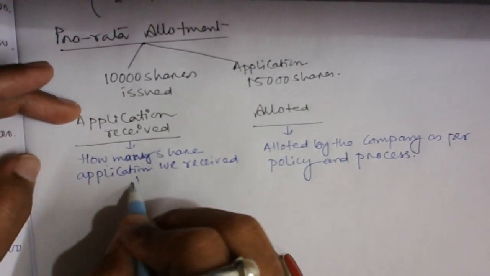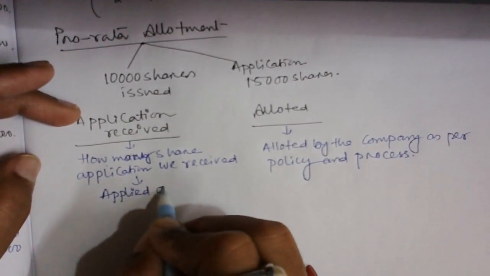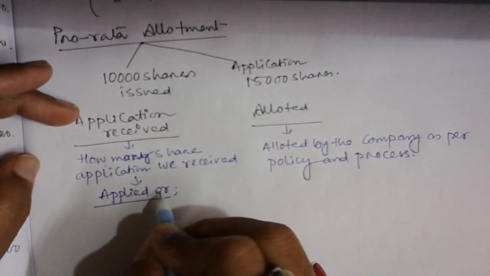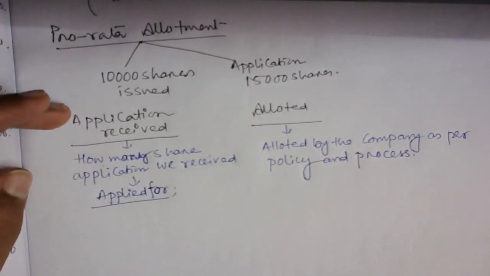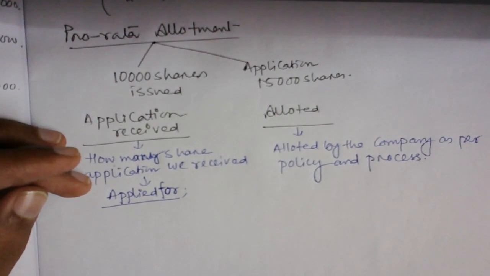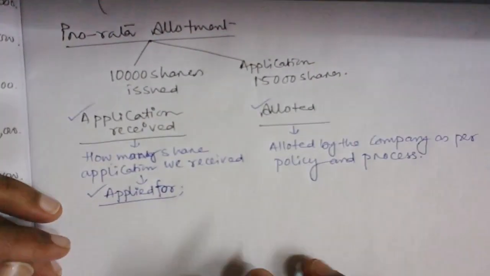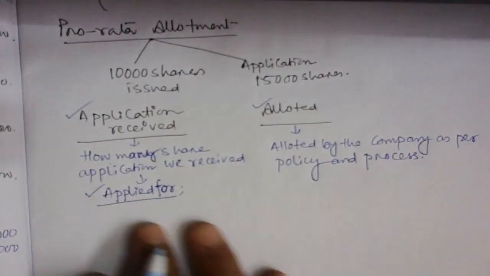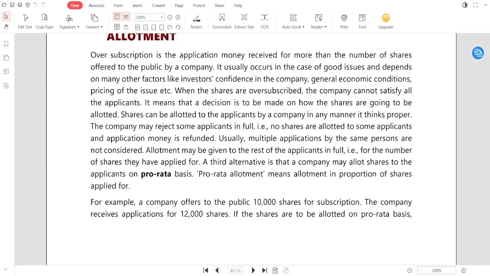It's also called actually applied for. This is another language. So you have a very clear-cut idea regarding the different terminology with respect to the issue of shares. Anything can be asked in the examination question. Application received, applied for, allotted. So these are the three terms you just need to remember. Okay, let's discuss further.